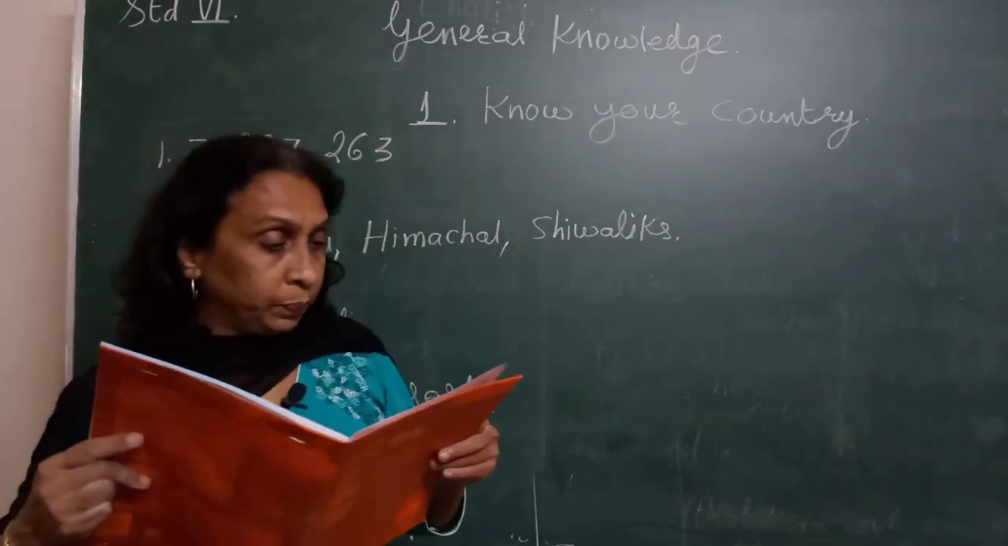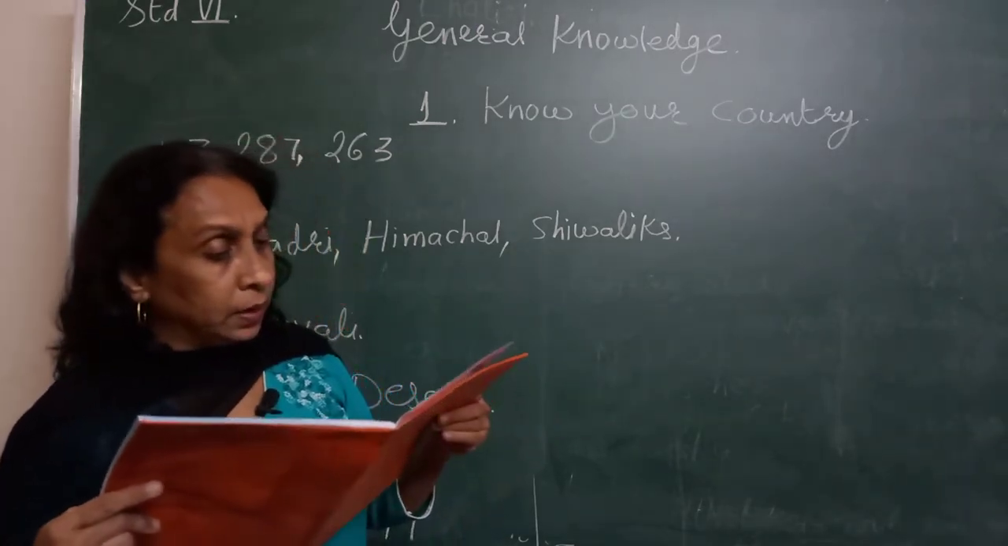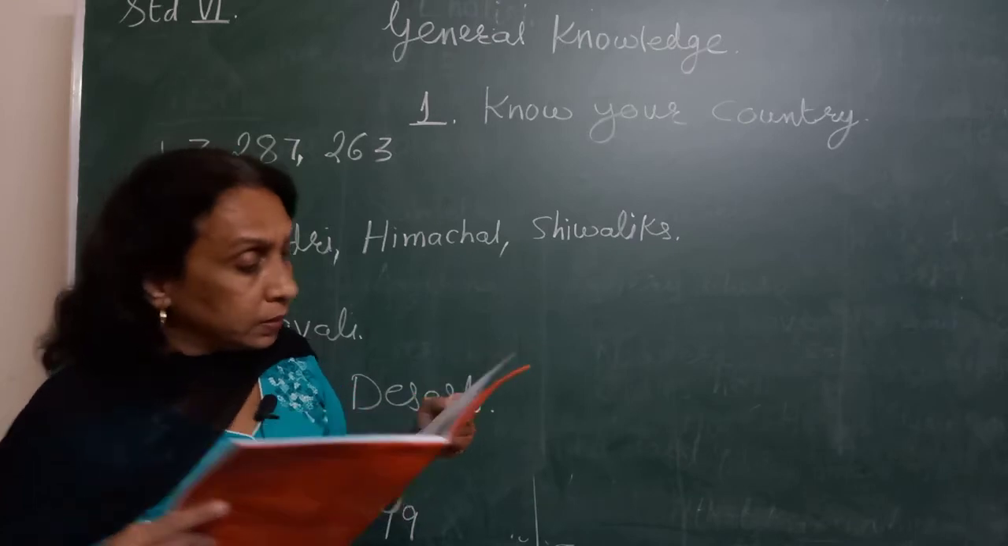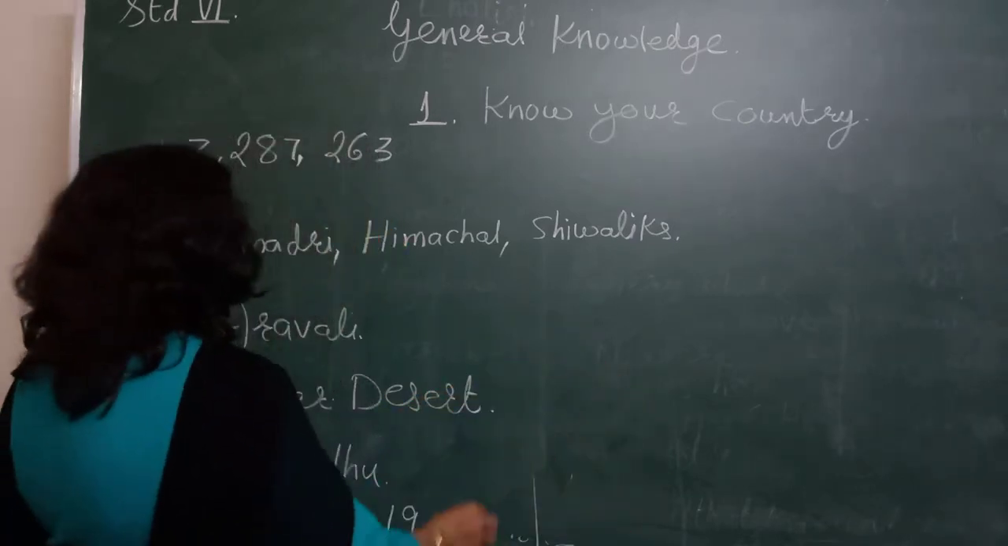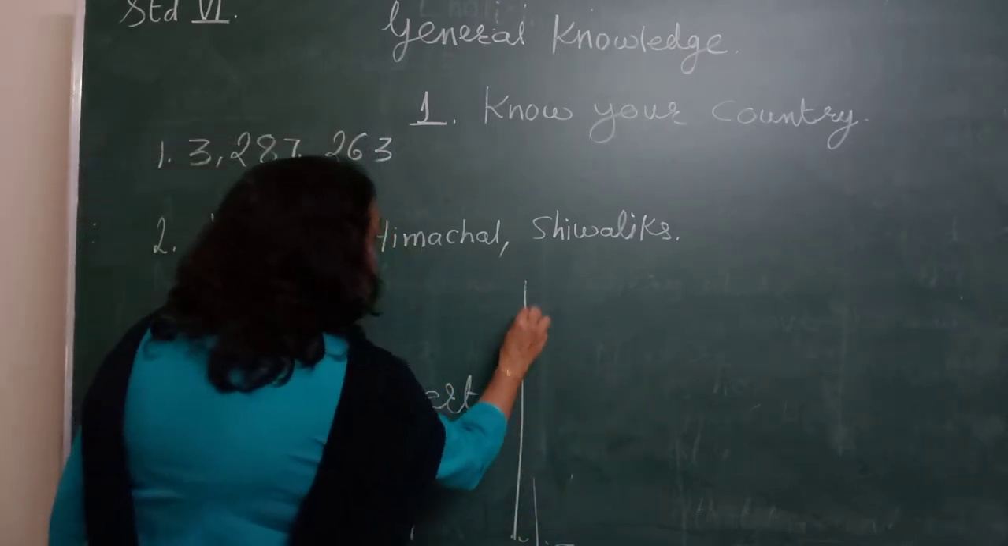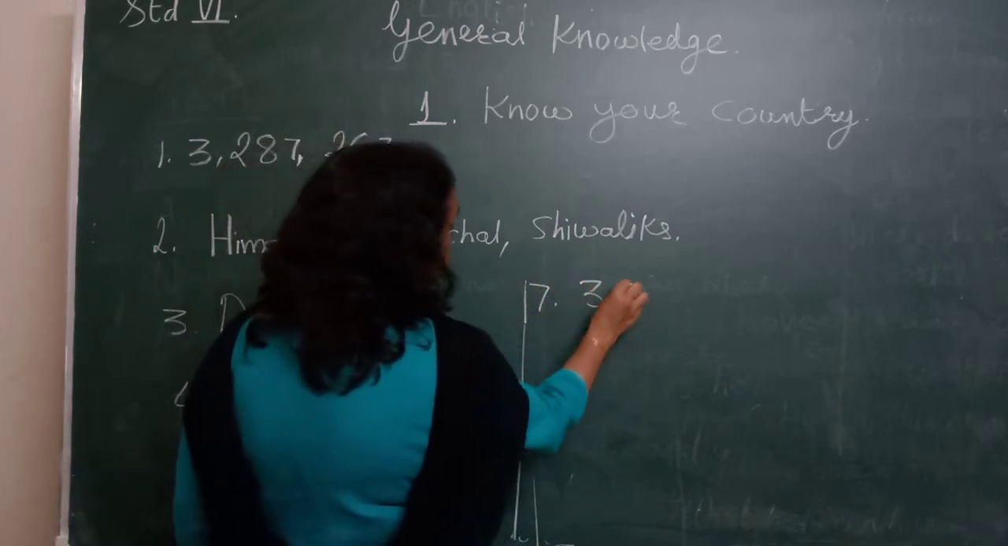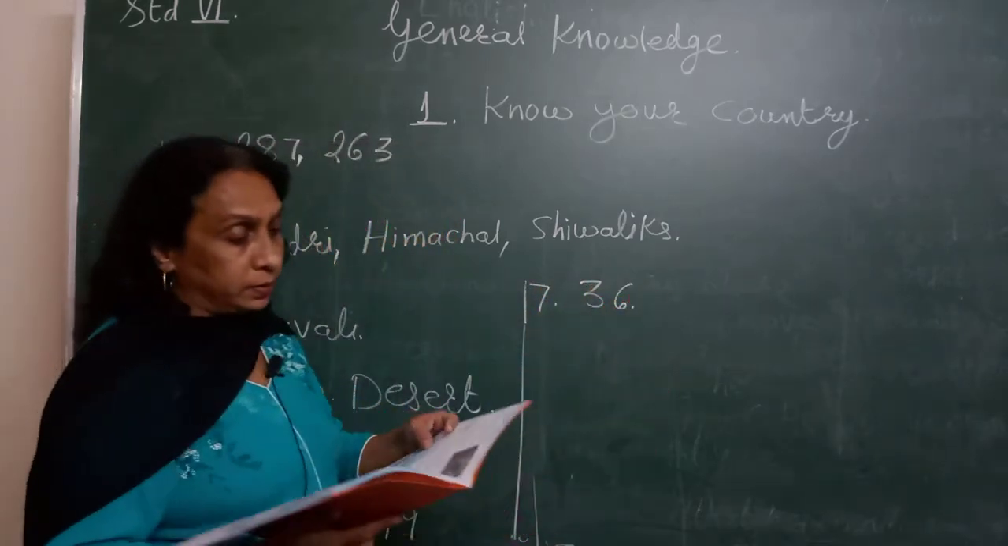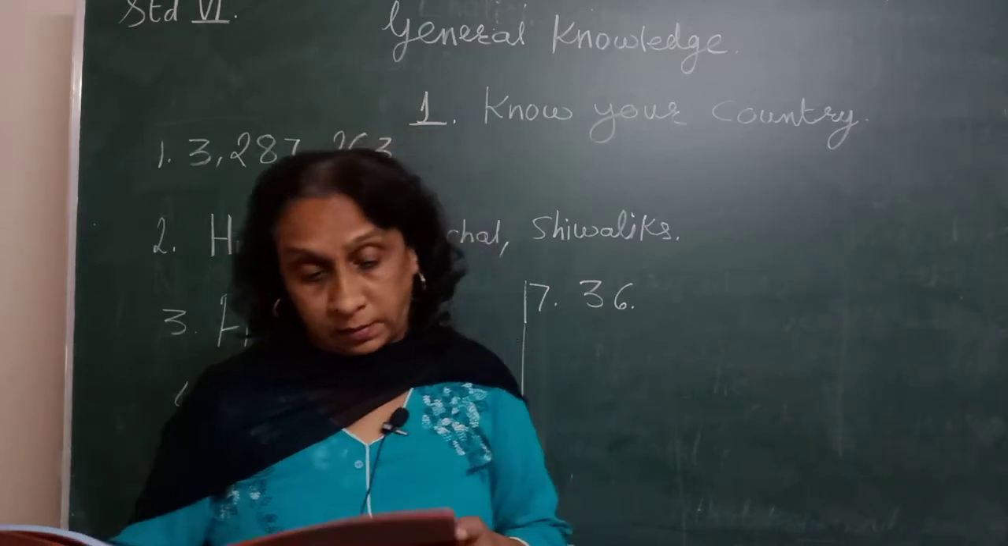Then seventh one, the Lakshadweep Islands in the Arabian Sea is a group of Dash islands. The Lakshadweep is a group of how many islands? It is a group of 36 islands.